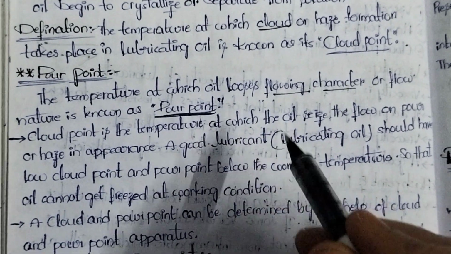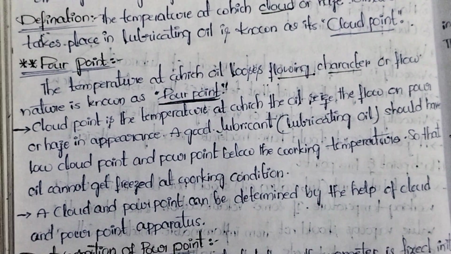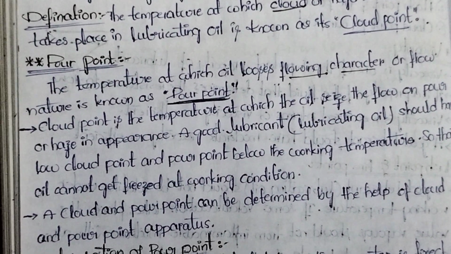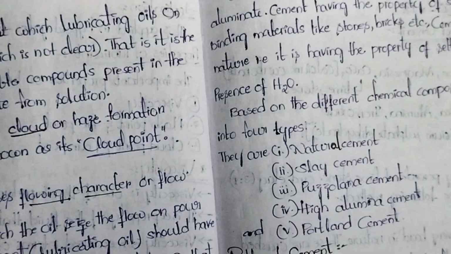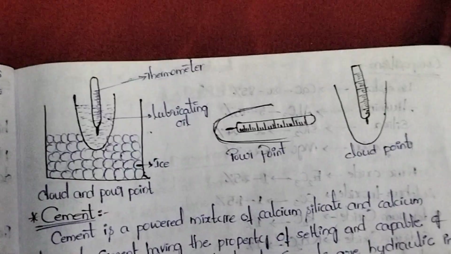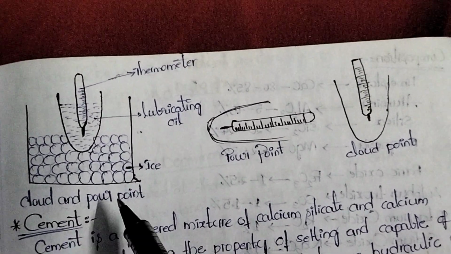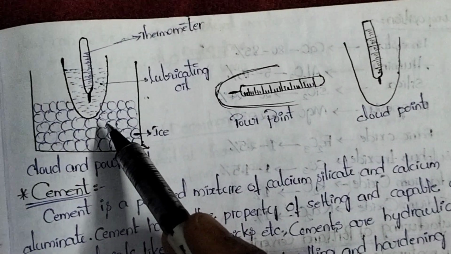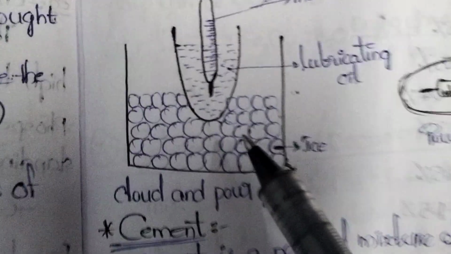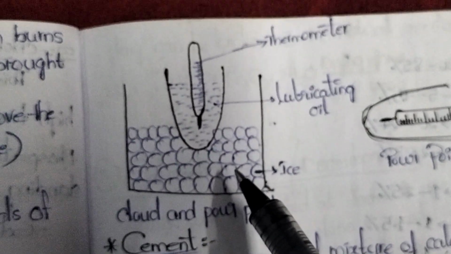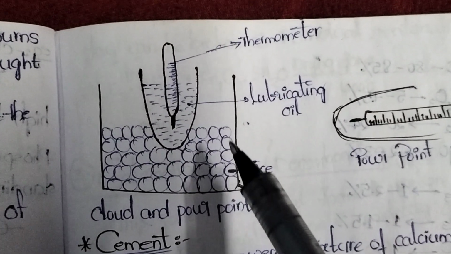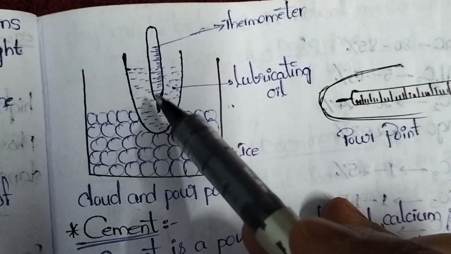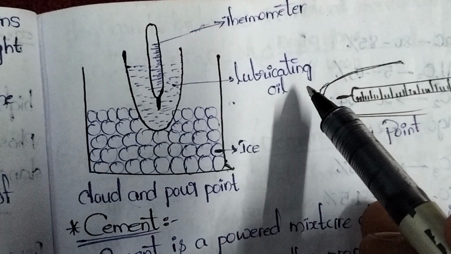We can determine cloud point and pour point by one simple diagram. I'll explain using this diagram. Observe here, it is the cloud point and pour point apparatus. In this apparatus, first we take a beaker. In that beaker, ice cubes are there. In another beaker, we take coconut oil or any lubricant oil.